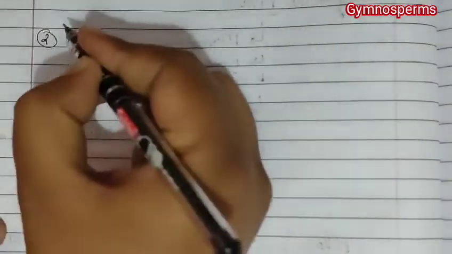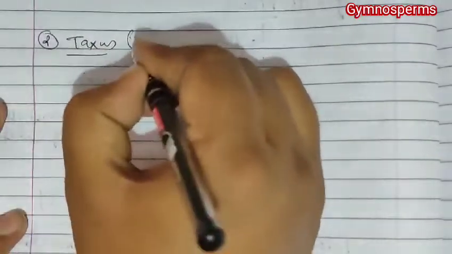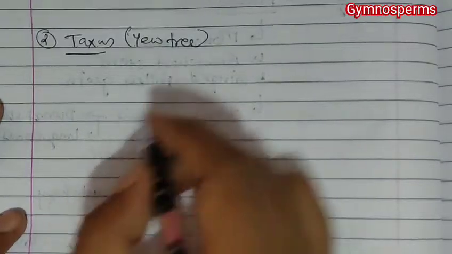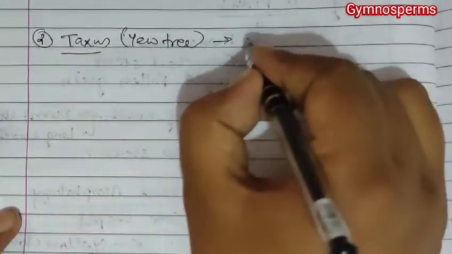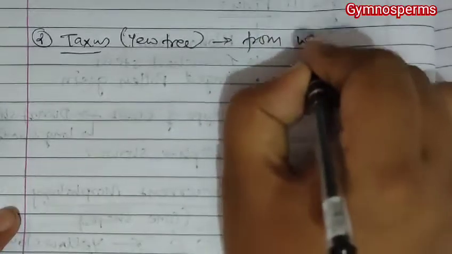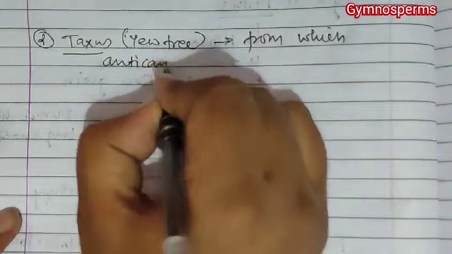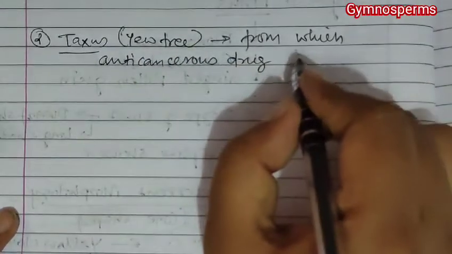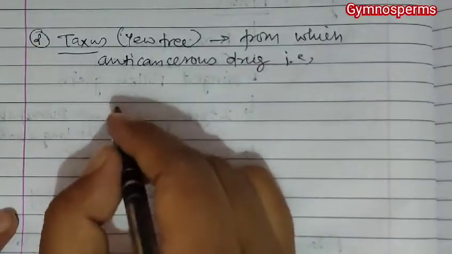Now, apart from Pinus, some other plants are also found among conifers, like Taxus. Taxus is known as the yew tree, and this yew tree is a plant from which the anti-cancerous drug, that is Taxol, is obtained.